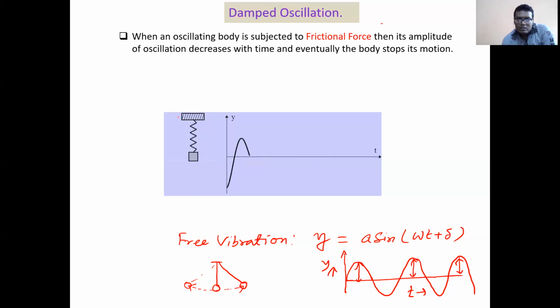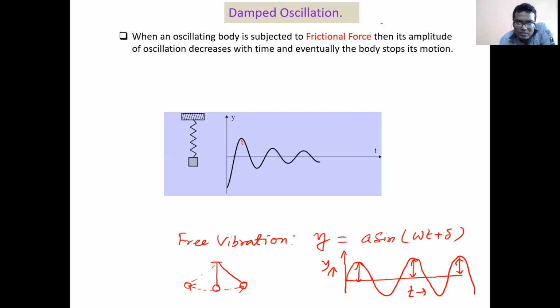You see, this is the spring. First it was oscillating fast, then with time its amplitude gradually decreases, and ultimately it stops oscillating, right? So that means there is some kind of damping present. That's why the oscillation is stopped after a few oscillations.